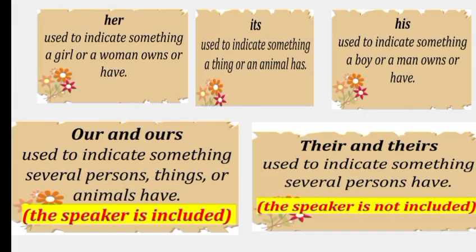Her is used to indicate something a girl or woman owns or has. Its is used to indicate something a thing or an animal has. His is used to indicate something a boy or a man owns. Our and ours are used to indicate something several persons, things or animals have. The speaker is included. Their and theirs is used to indicate something several persons have. The speaker will not be included here.